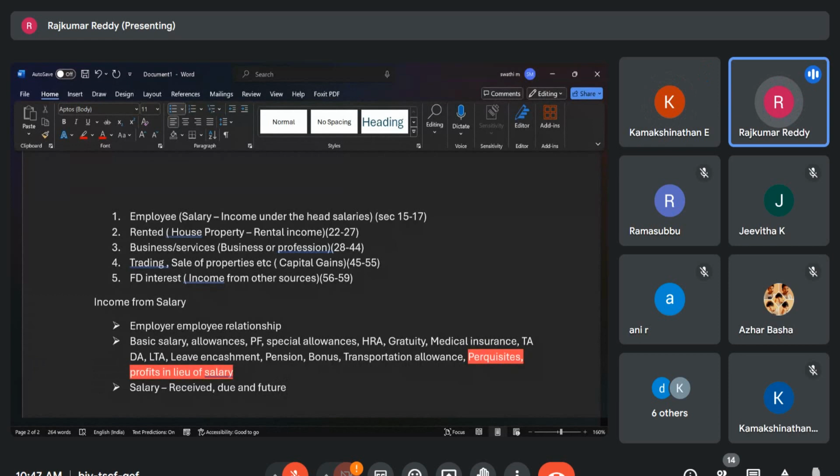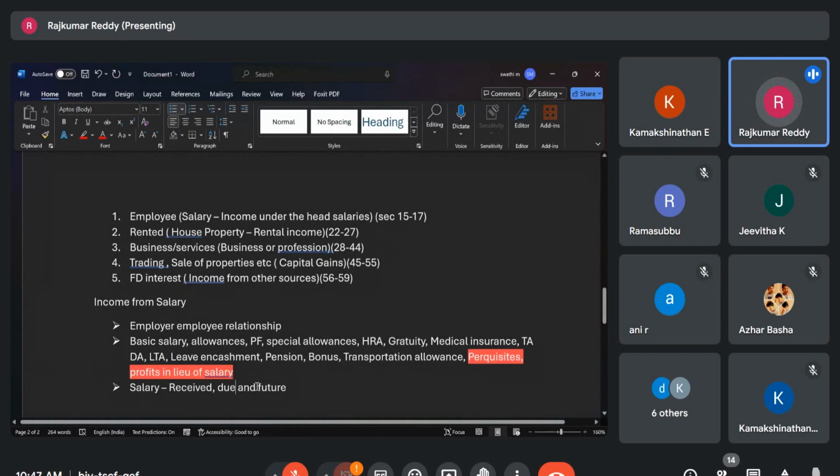After 6 months in the settlement process, they may get some additional amount because of the services they rendered in the past. Sometimes what happens, if the employer is in a difficult situation, he may not pay you salary on time, but your salary is due. In that case also, you are liable to pay the tax on that salary income, though you have not received it even. So that is why I have written the term as due.